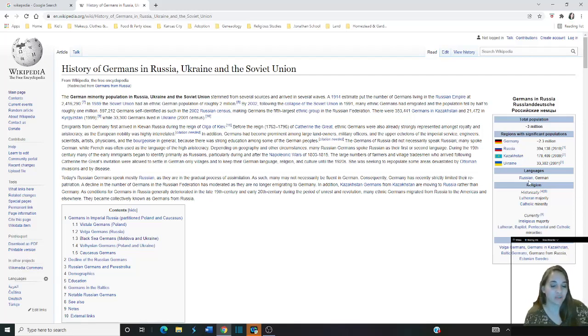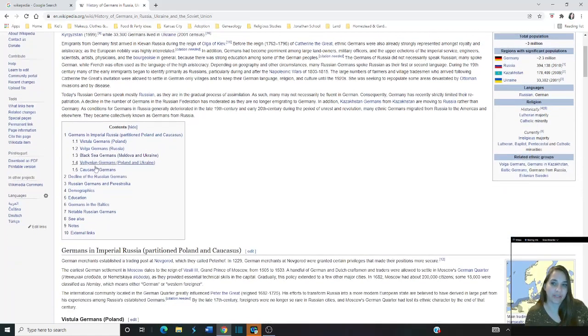That's when this language thing comes into play, because I've got an area here where people spoke German and they spoke Russian. Look over here, and you'll see there's a religion, there were Lutherans and Catholics, there's some other information here, there's Volga Germans, there's all this information that they give you of this area. Now I'm going to come back over this way. They've got this great information here, and then they've got a list of what you're going to find down the rest of the page, if you wanted to quickly get there.